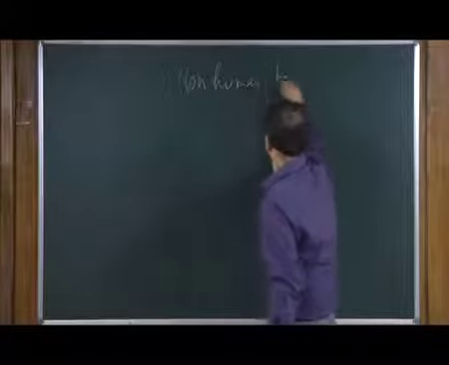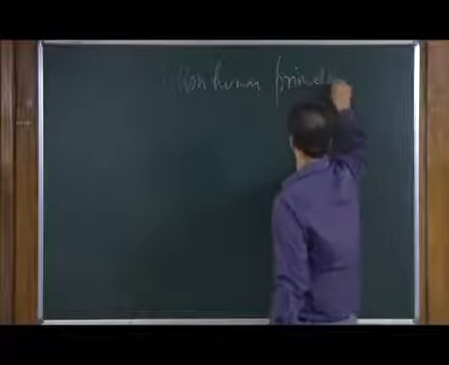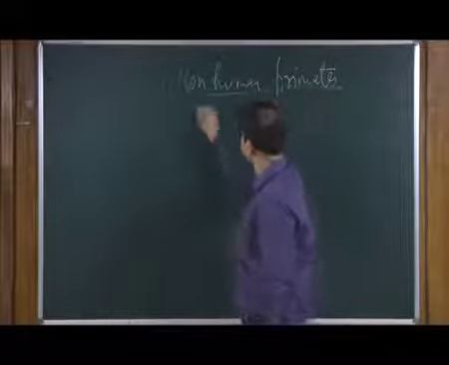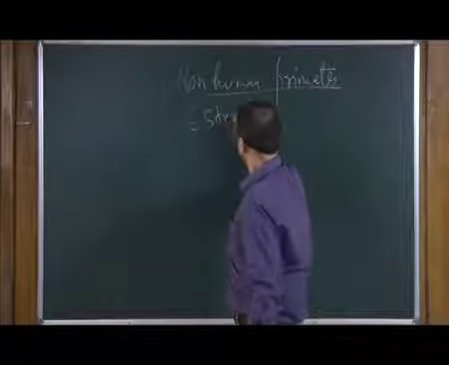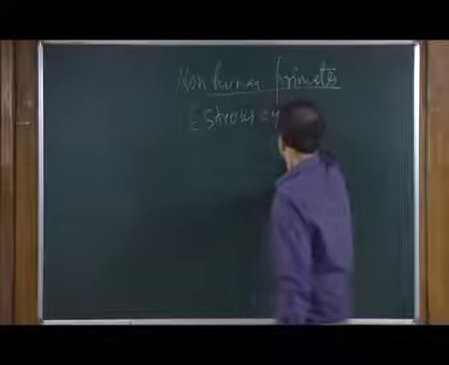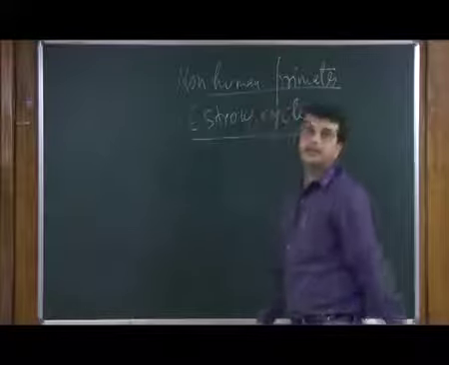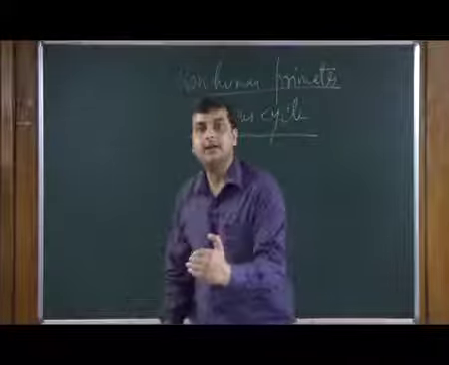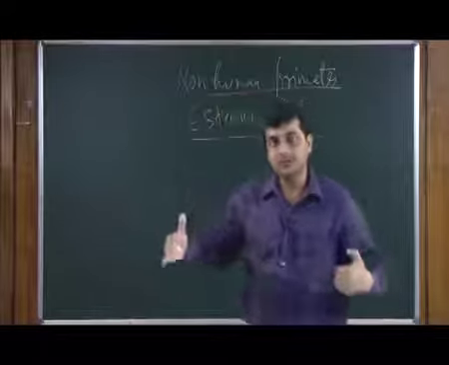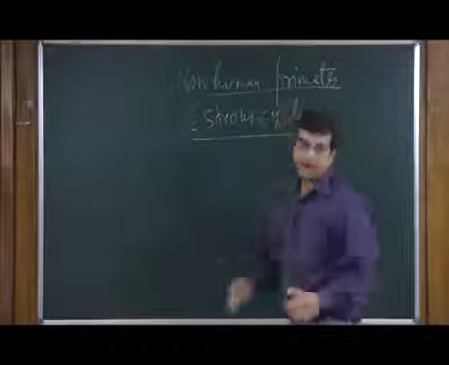In non-human primates, we have the cycle called the Estrus Cycle. Now, the Estrus Cycle is nothing but the reproductive event in the case of non-human primates.